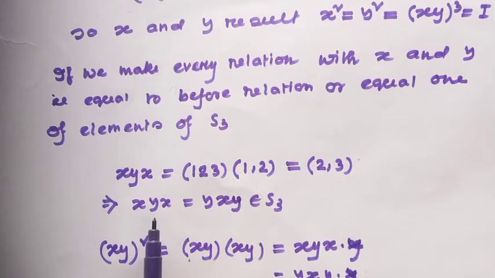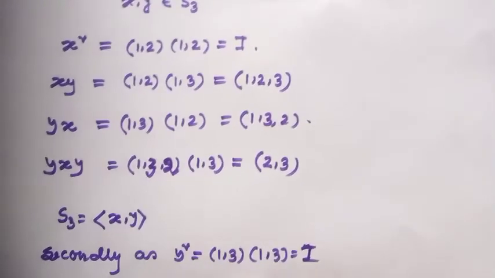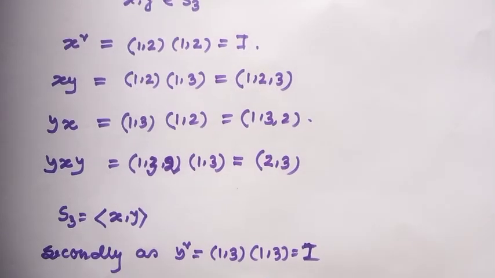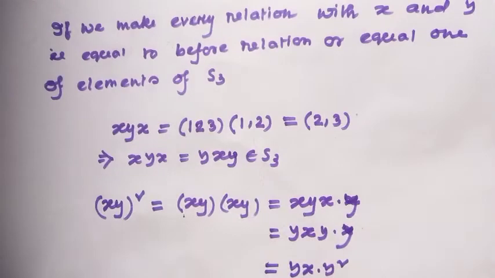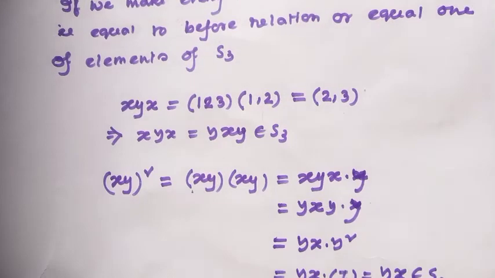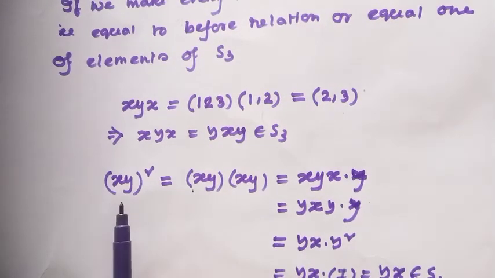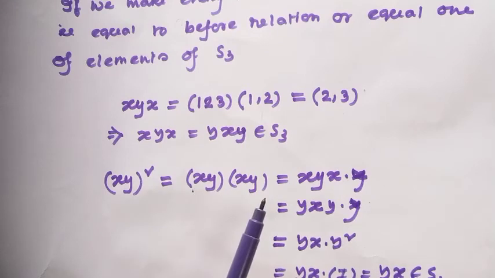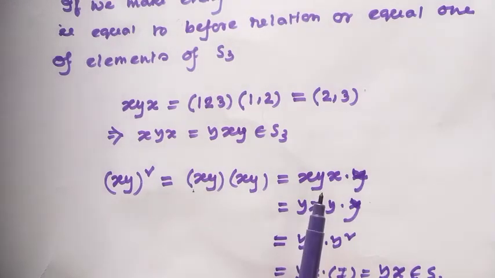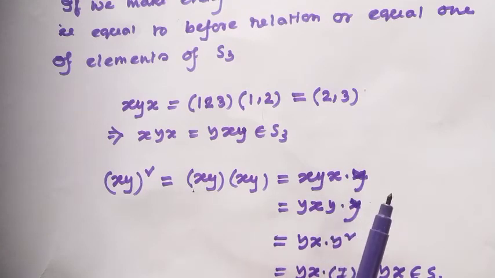That means xyx equals yxy, which is also a member of S3. If you check (xy) whole square, that means this is equal to xy times xy, which is equal to xyx times yx.